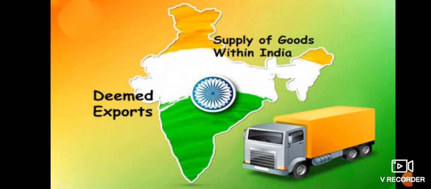B, in return, sells the goods to a customer C in Germany. Supply by A to B is treated as deemed exports and supply by B to C is treated as exports. So I think you understood from the example what is export and what is deemed export.